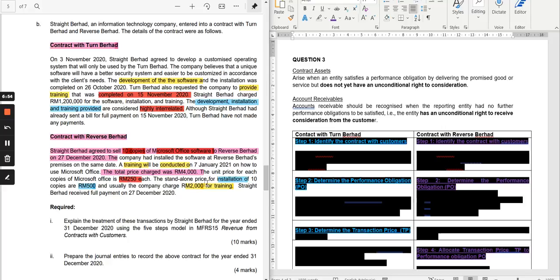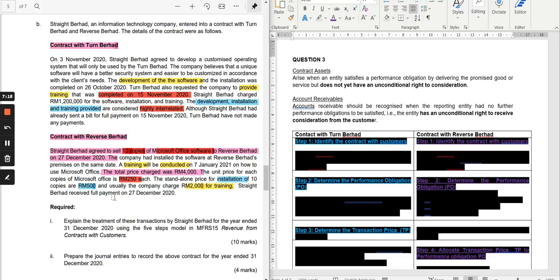The standalone selling price for installation is given directly: for all 10 copies, it is 500. So this is SASP 2, and SASP 1 is 10 copies times 250. The last one, SASP 3, the standalone selling price for training, is 2,000.